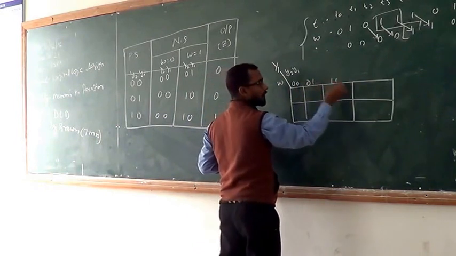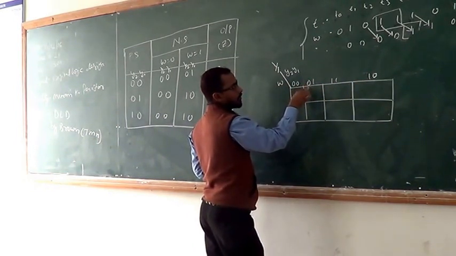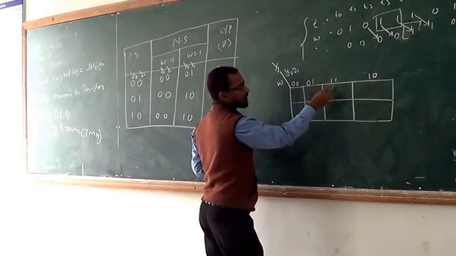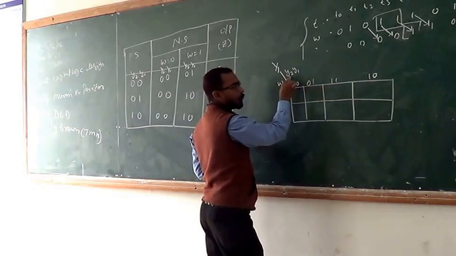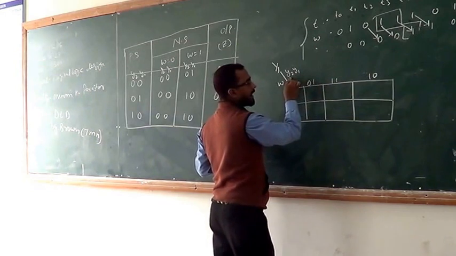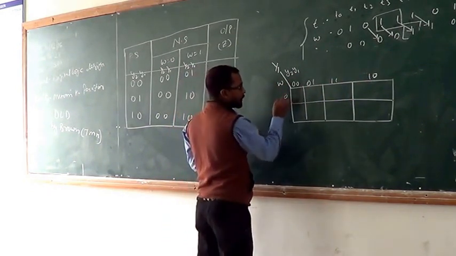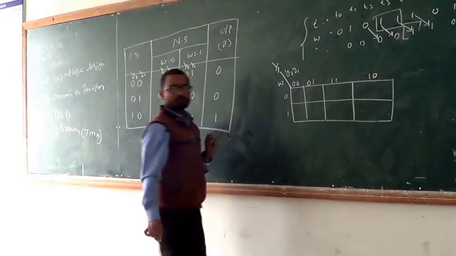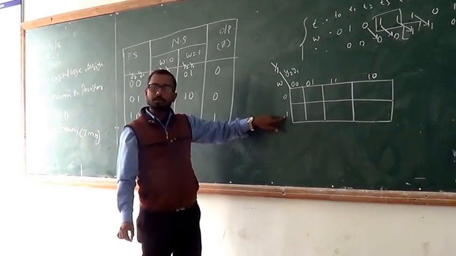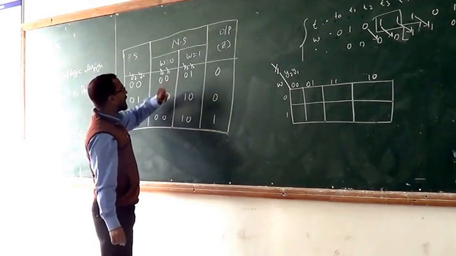Then 0 1, 1 1, 1 0. 0 1 means y2 low, y1 high. 1 1 means y2 high, y1 also high, and here y2 high but y1 low. Here w is equal to 0, meaning w is low, and here w is high. Now find where y1 is high.